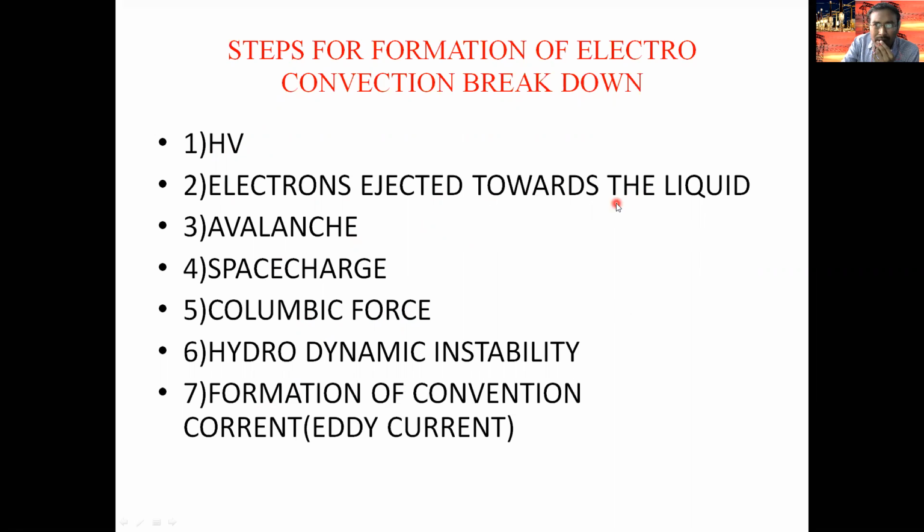Because of that, positive ions and negative electrons are formed. You know well, according to the streamer theory, how the avalanches are formed. The avalanches take place, and because of the different types of avalanches in the liquid, space charges are observed.